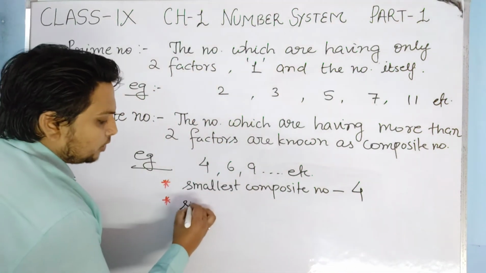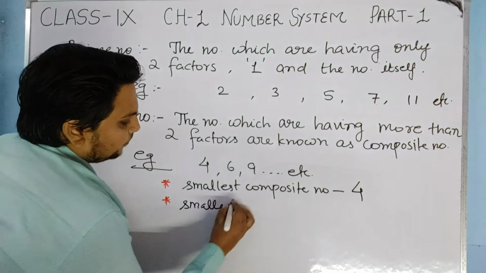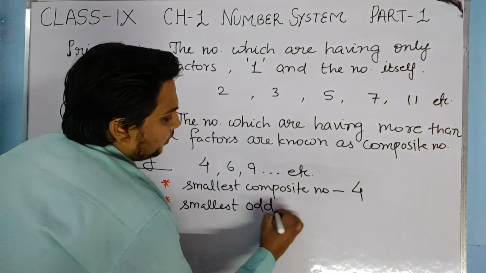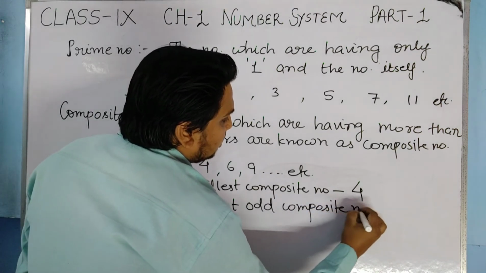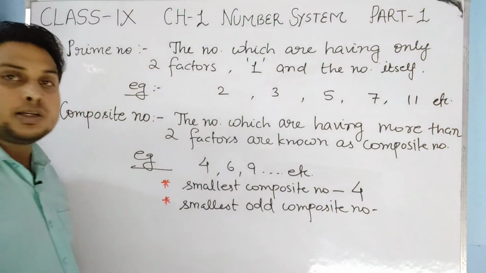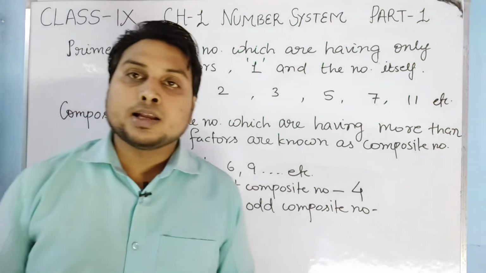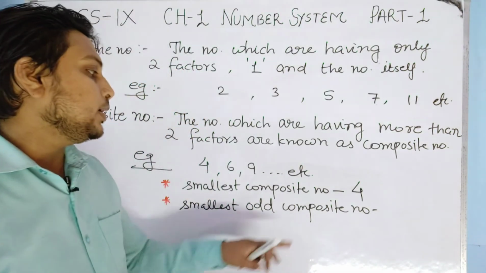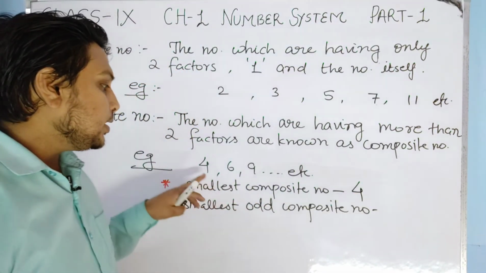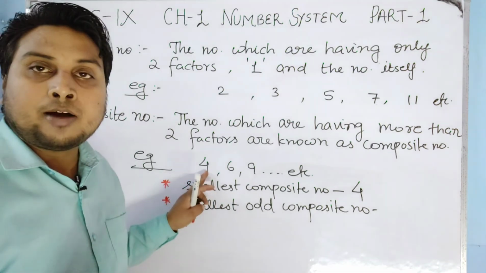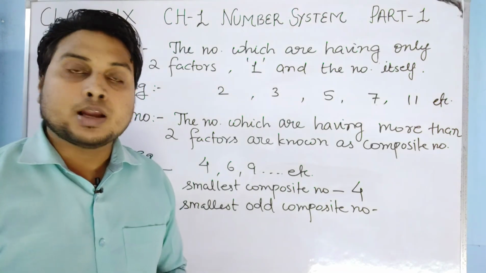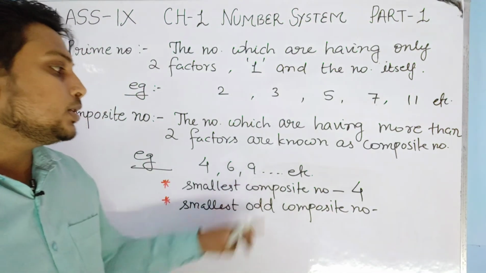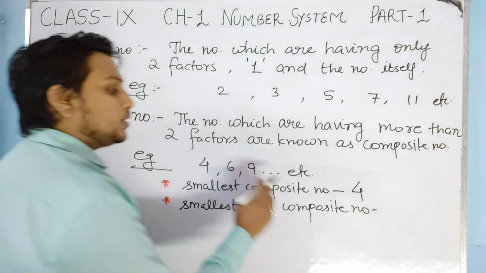If someone asks you what is the smallest odd composite number, you will tell that the smallest odd composite number is 9. You can see that 4 is a composite number, after that 6 is a composite number, after that 9 is a composite number, and among these, which is the odd number? The odd composite number is 9.